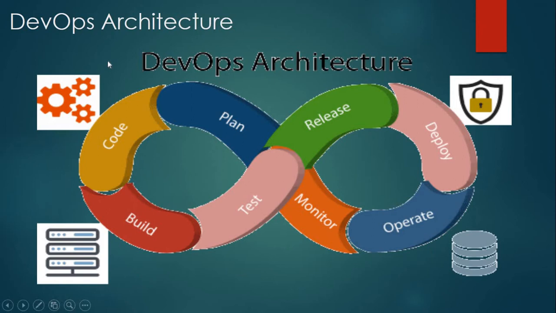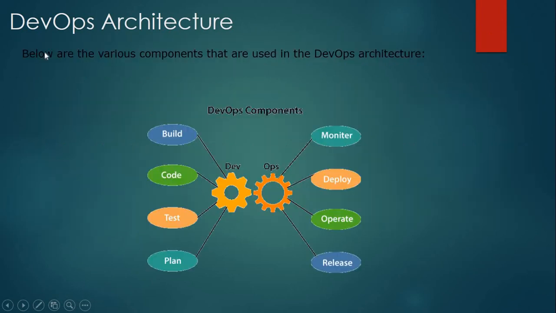Our next topic is DevOps architecture. So here you can see the DevOps architecture. In it, code, plan, monitor, operate, deploy, release, test and build. These steps are there. Okay. So these are the components of DevOps.